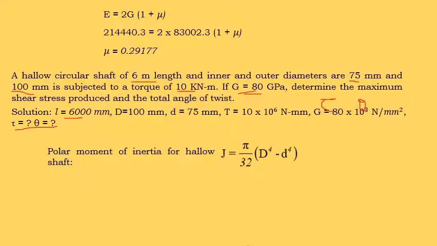First, we know the equation for polar moment of inertia for a hollow shaft: J equals pi by 32 into capital D to the power of 4 minus small d to the power of 4. Capital D is the major or outer diameter, and small d is the inner diameter. Substitute the values of capital D and small d, and you will get the polar moment of inertia J as 6.71 into 10 to the power of 6 millimeter to the power of 4.